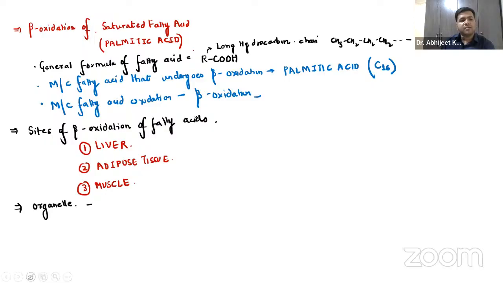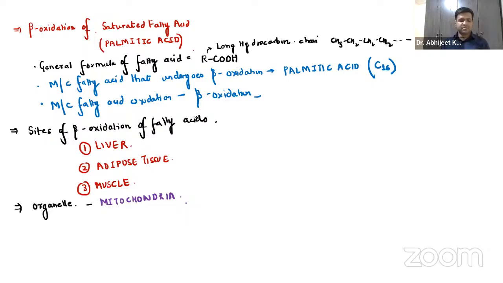Yeah, which organelle over here? It is the mitochondria. Right? It is the mitochondria. So you should remember which part of the cell this organelle is: the mitochondria. The different organs you should remember. Apart from that, you should remember the beta oxidation.